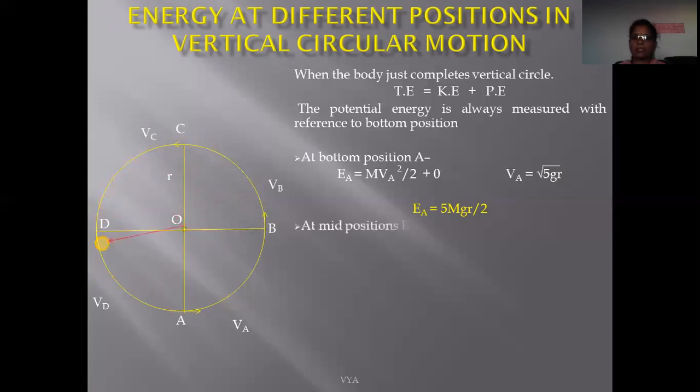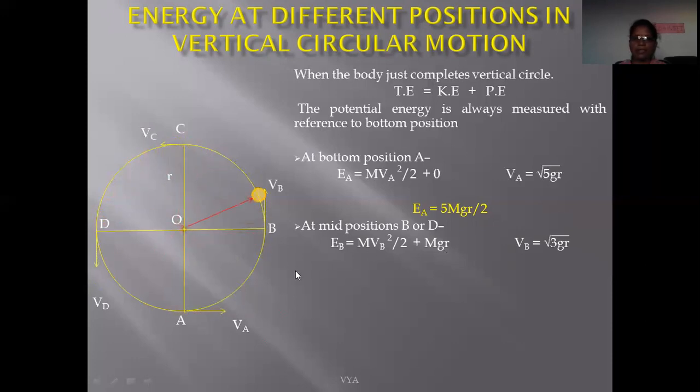Next we consider the total energy at the midway position. The total energy is the sum of kinetic energy mvb square upon 2 plus potential energy mgh.